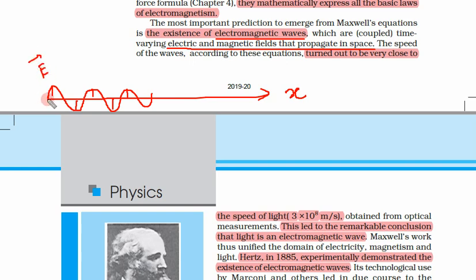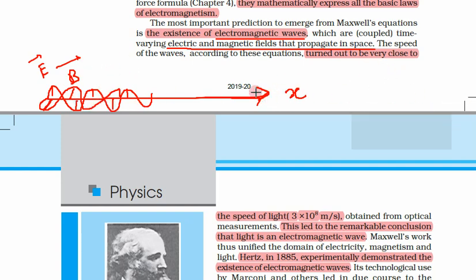Now let me assign a magnetic field. Magnetic field must be perpendicular to both of them. So this is the magnetic field. So the magnetic field is in this z direction. So all three are mutually perpendicular. Electric field is in the y direction, the wave is propagating in the x direction, and the magnetic field is in the z direction.